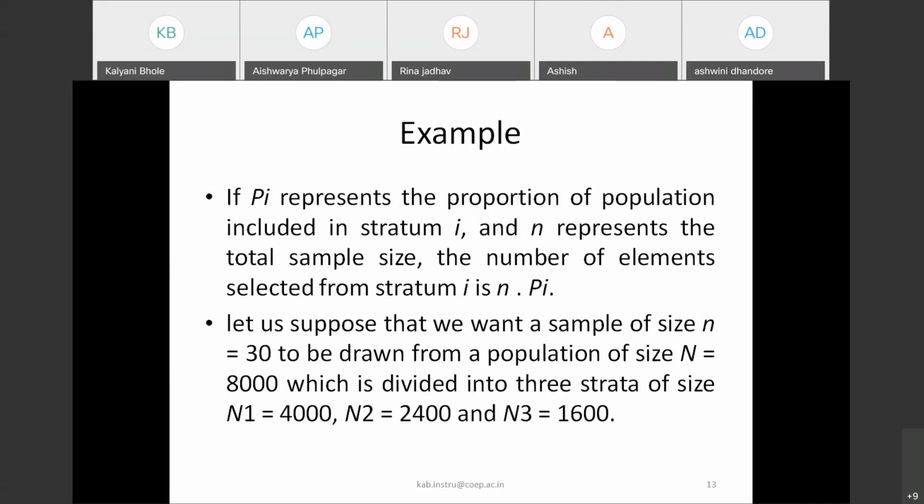Ma'am, what is a real-time example of strata sampling? The real-time example we just discussed, the faulty water meter example, is real time, where obviously we'll choose more meters from residential areas where the population is larger, and fewer meters from the industrial area where the population is smaller. So that is an example of stratified sampling.